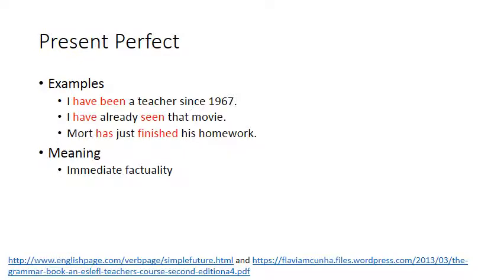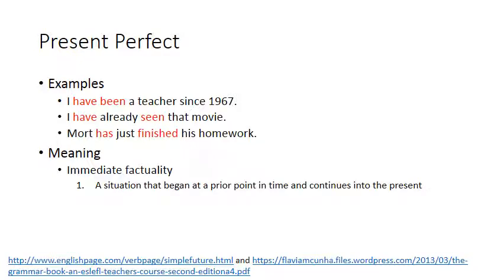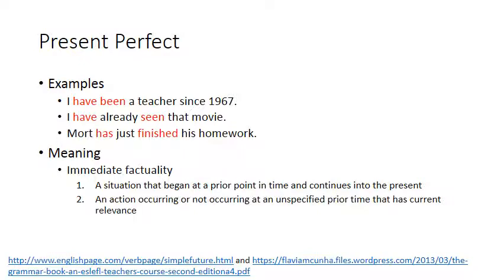So in the first example, we have a situation that began at a prior point in time and continues into the present. So in the first example, I have been a teacher since 1967. Now, becoming a teacher happened in 1967, and this is not referencing me. By the way, I'm not quite that old. But it means that the first event that started was becoming a teacher, and that happened in 1967, and it has continued up until the present moment.